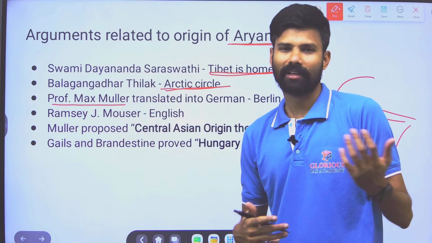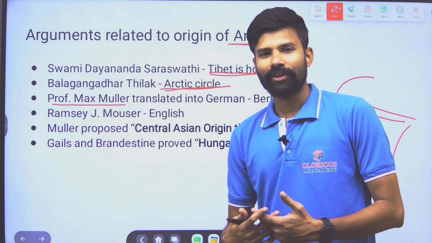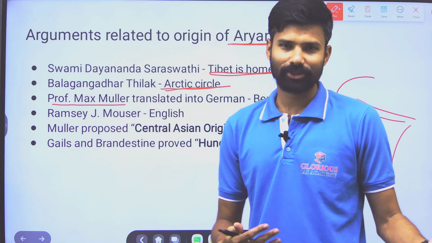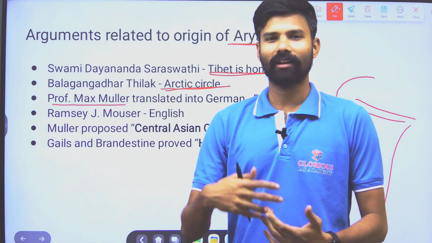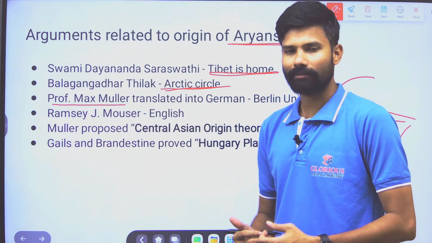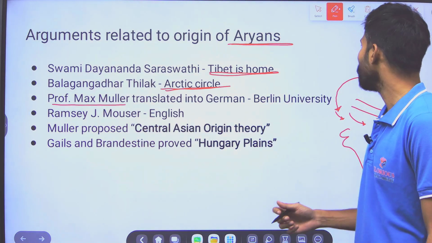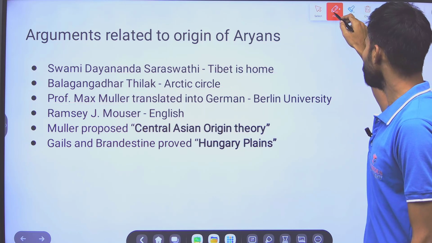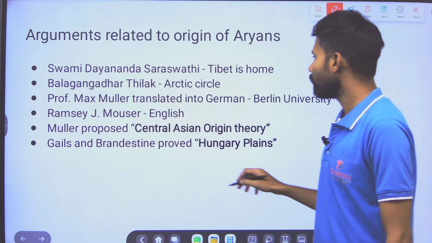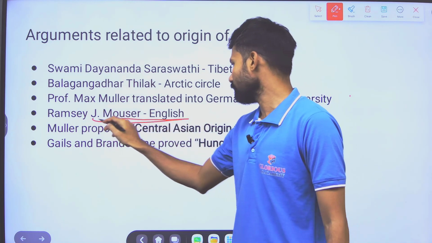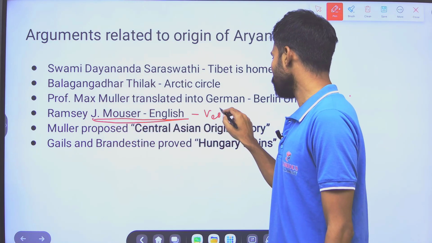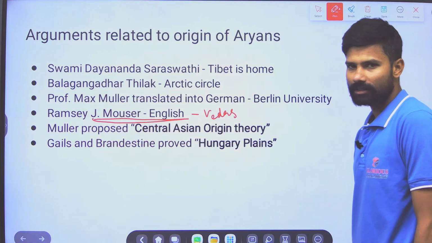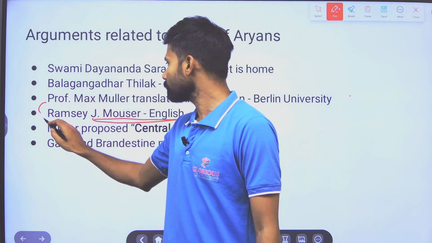But now we forget about our literature. We are taking help from those institutions to rebuild our knowledge. So we lost somewhat great knowledge in this journey. And Ramsay J. Mayer, he started translating it into English. The Vedas were translated by him, Ramsay J. Moser, and Professor J. Max Muller.